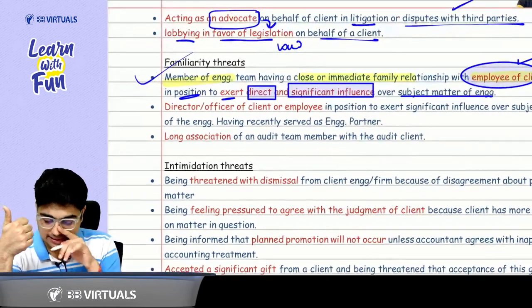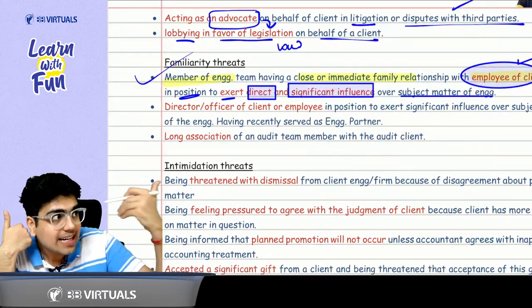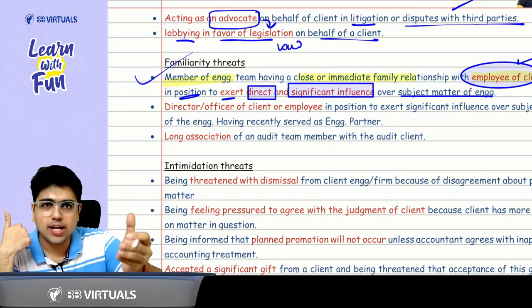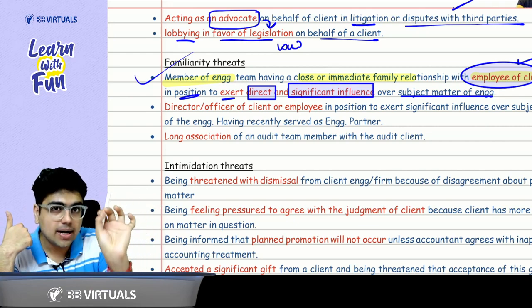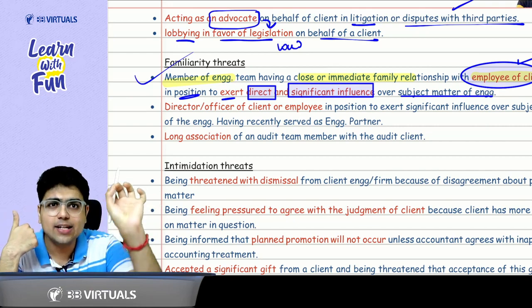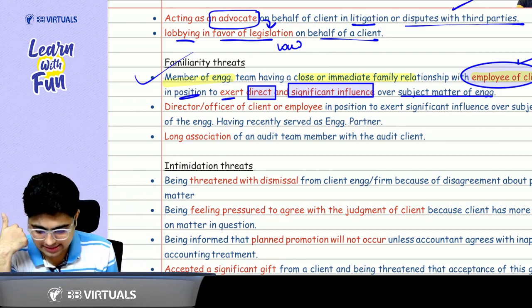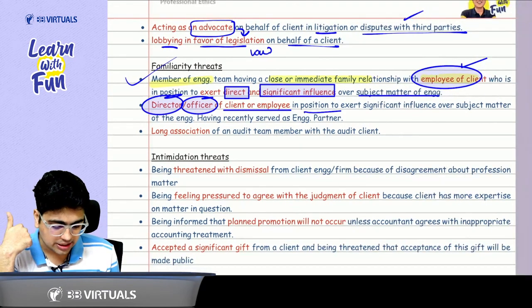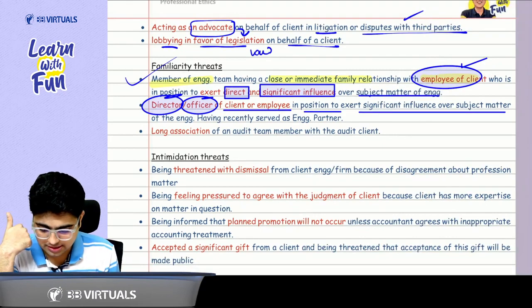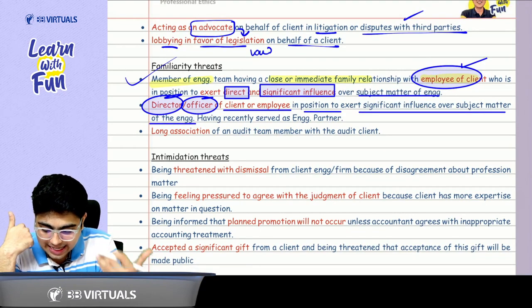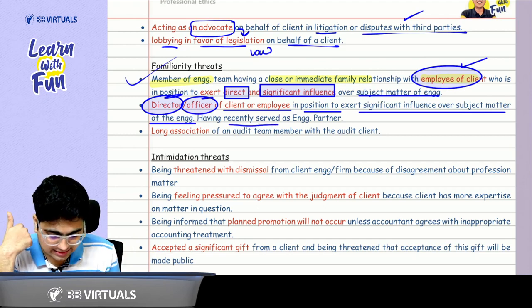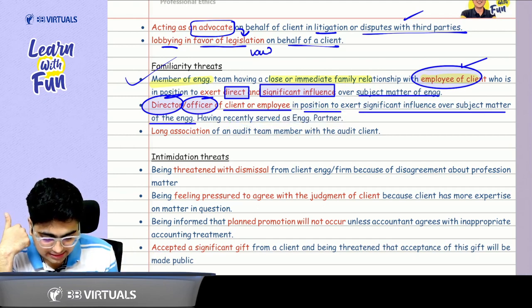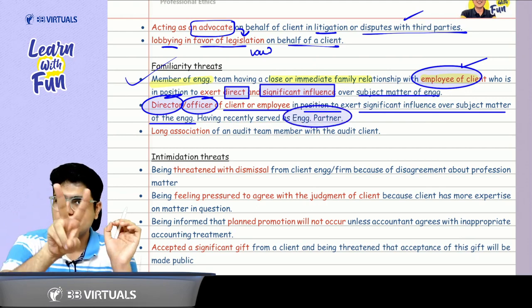The second point says the client employee is not our family member, but the client's director or officer is our family member. So it says the director or officer of the client or employee is in a position to exert significant influence over the subject matter of engagement. That director or officer has recently served as the engagement partner. Sir, what do you mean by engagement partner? That means he was the partner in our firm. So these are the two cases.